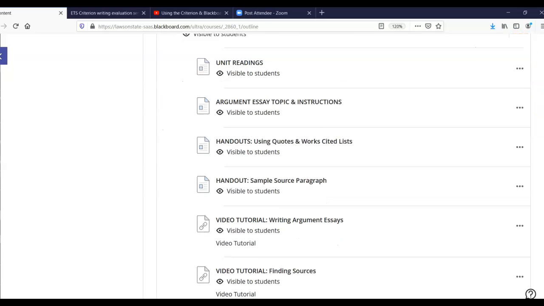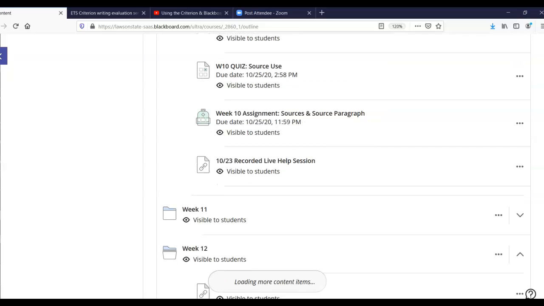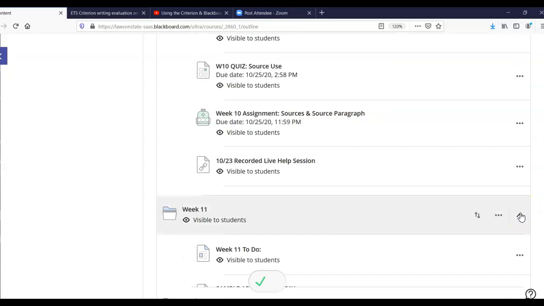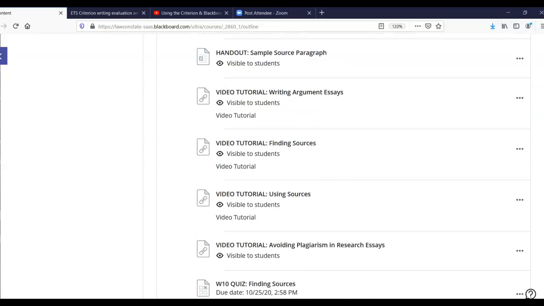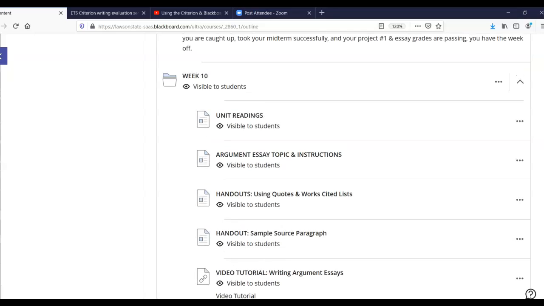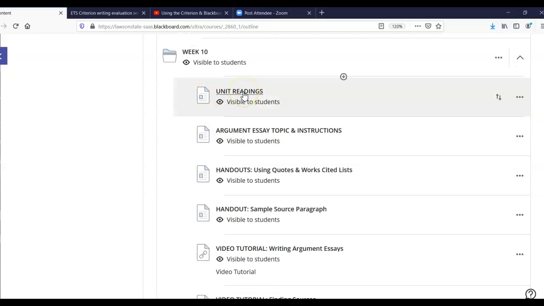Right, I would like to go over our research essay work from week 10 through week 12, just to remind everybody where we are in this ongoing project and to make everything really, really clear. Now, I know there's been a lot of materials, so I'm going to make sure that you've walked through them. Our unit readings are from the chapter, and the chapter talks about how to use sources and how to write an argument essay. The argument essay topic and instructions are here.